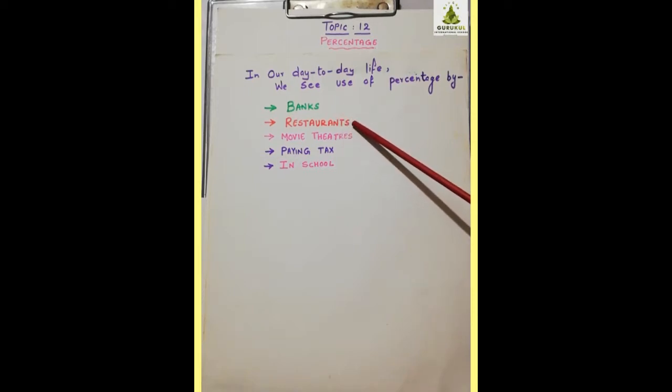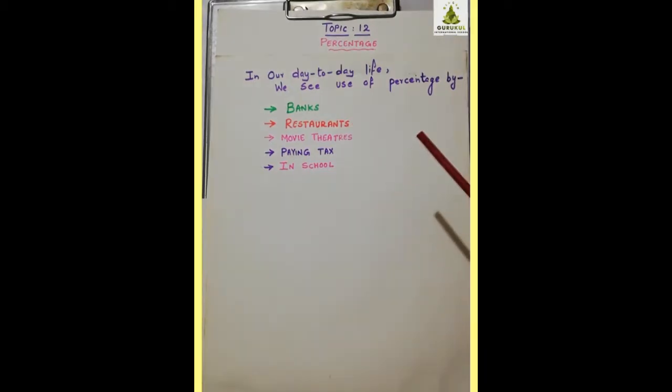Now, in restaurants also we can see the discount given on the orders placed in McDonald's, Zomato, or if you go to any restaurant, you can see a discounted rate on the food you order. This is to attract the customers. Now, on movie tickets in movie theaters, you can get a flat discount of a certain percent on each ticket, or if you go in a group,